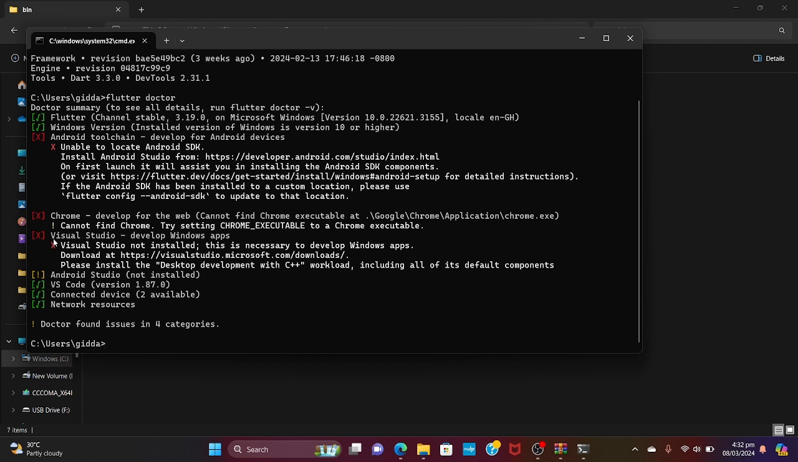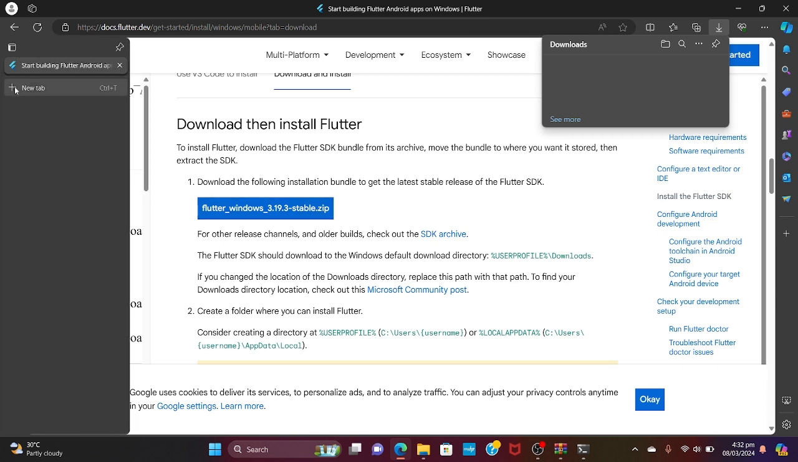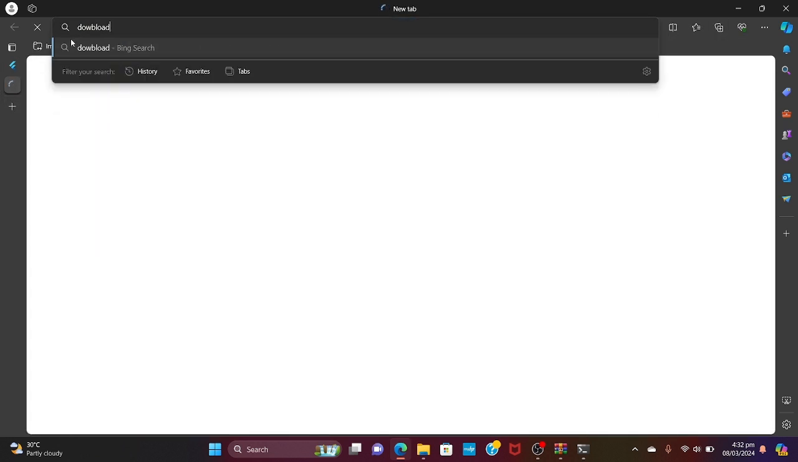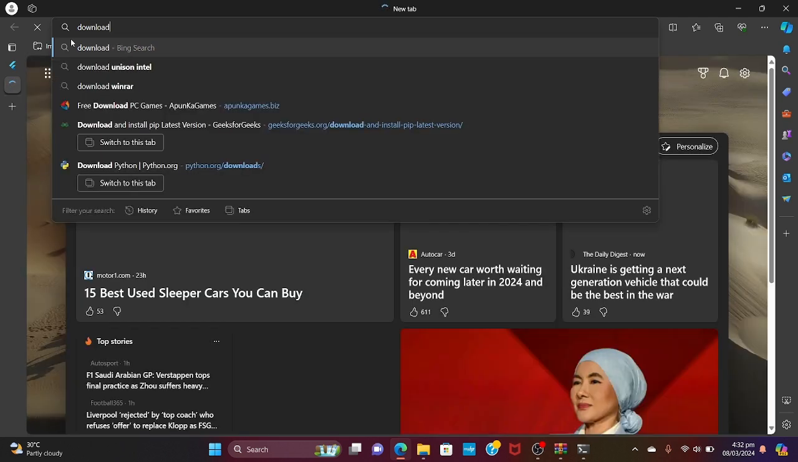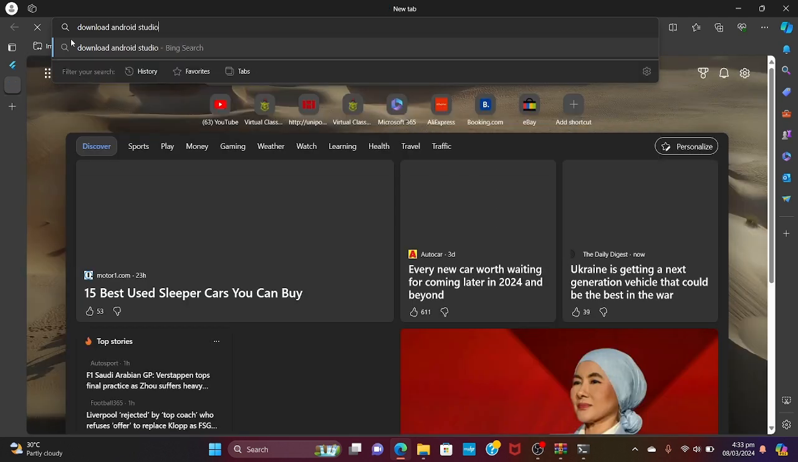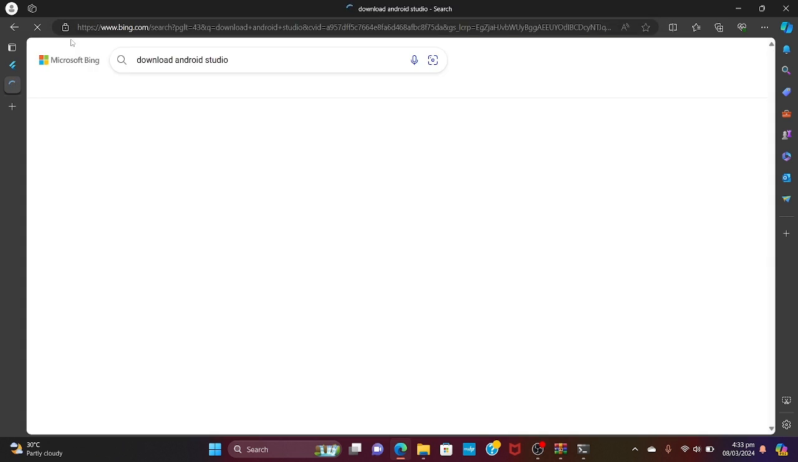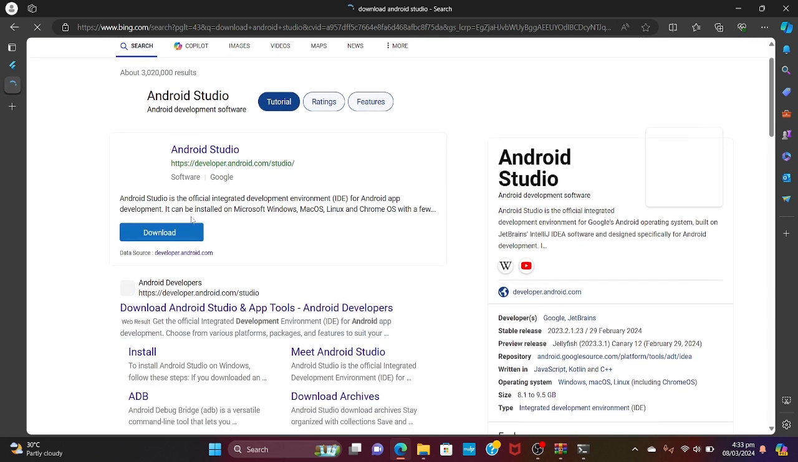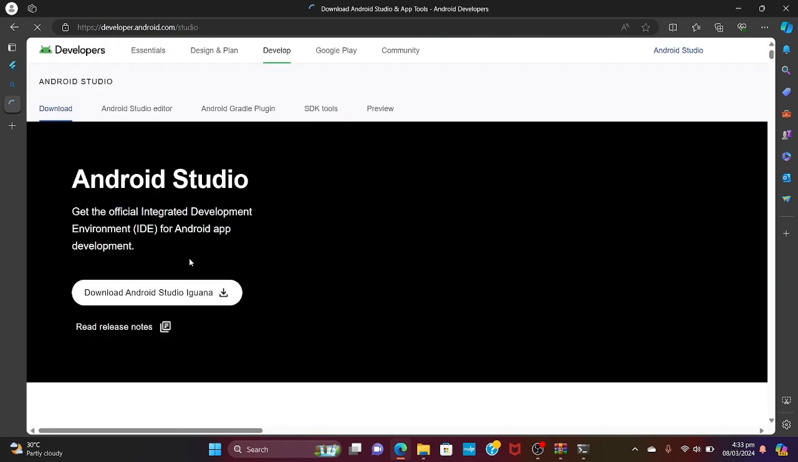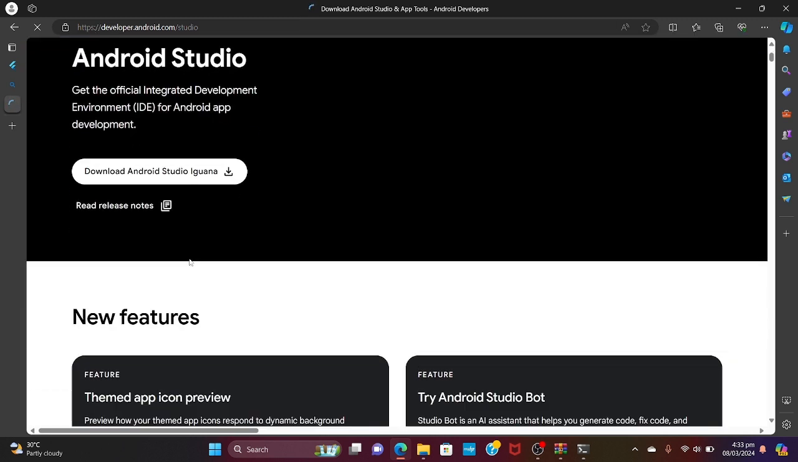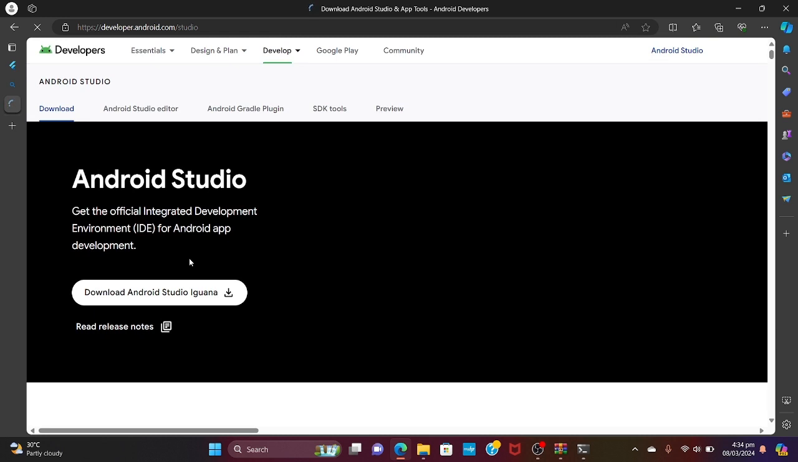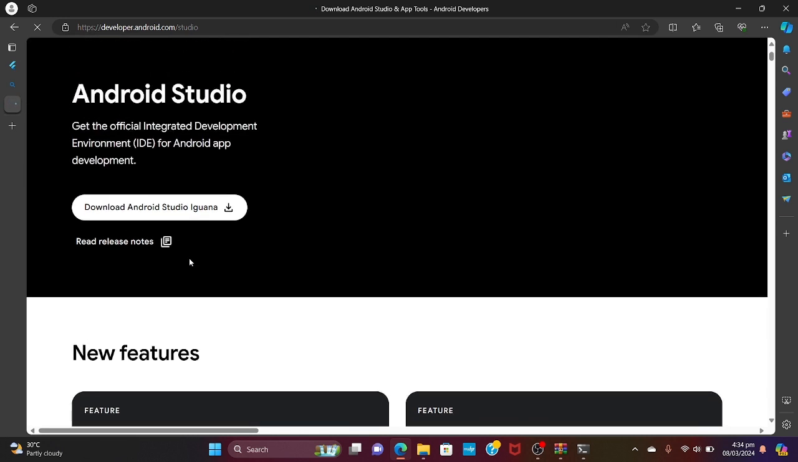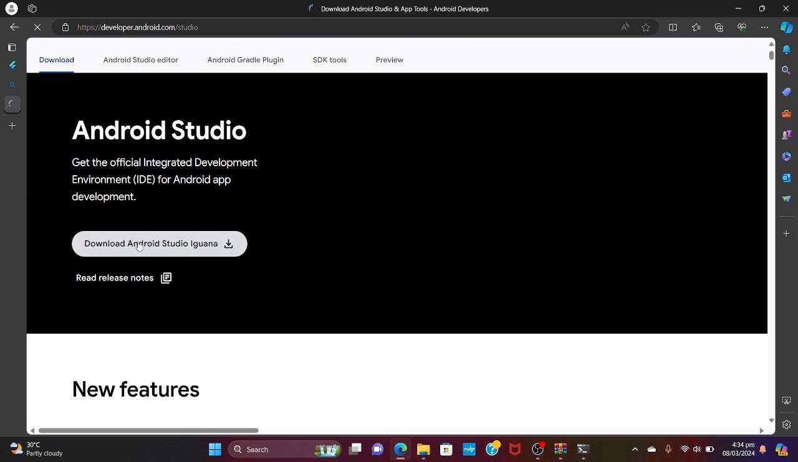So the next thing we need to do is download Android Studio. So you go over to your browser again, and then search for download Android Studio, and yeah, so click on the first link. So it should take you to a website like this, and then you click on download Android Studio.